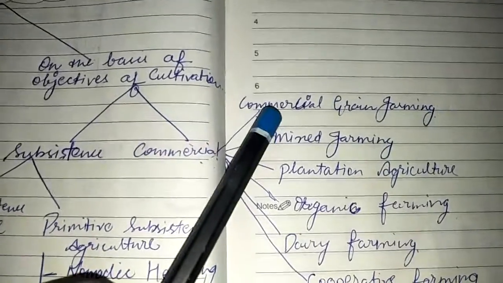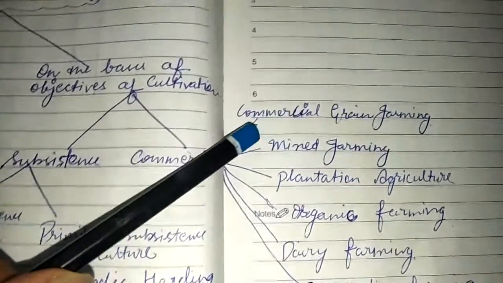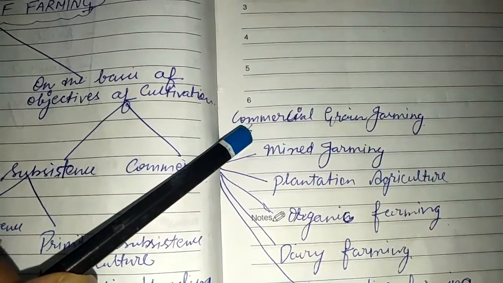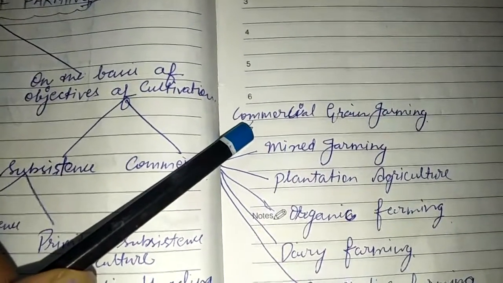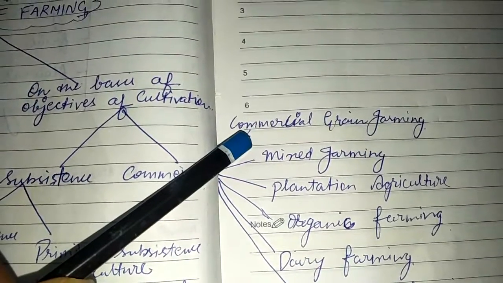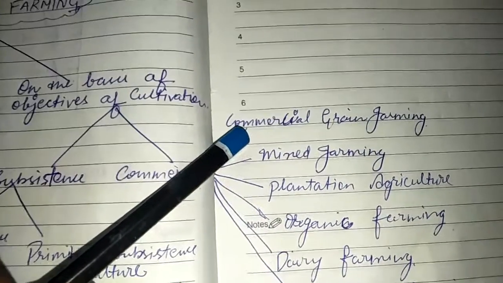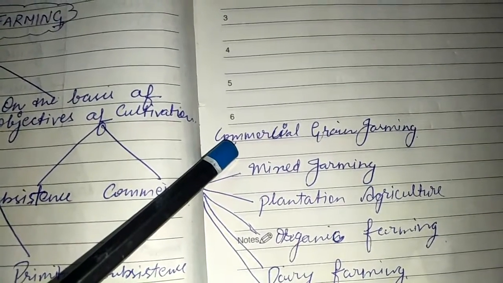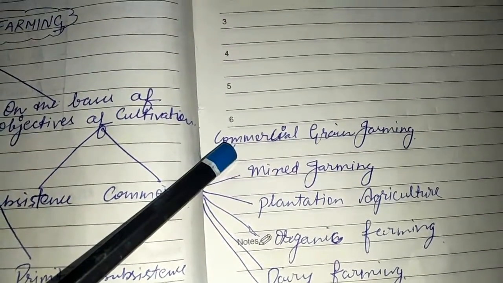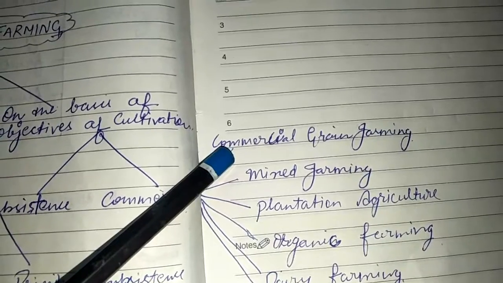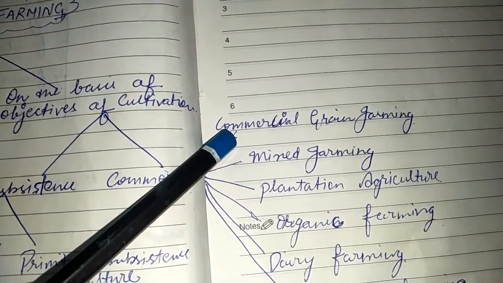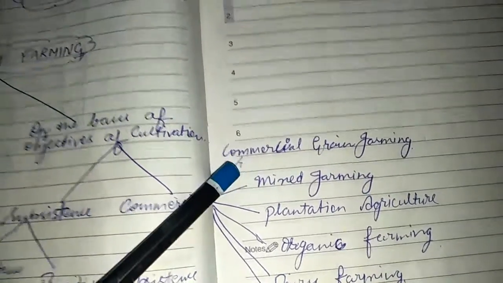So, the first type of farming is commercial grain farming. In commercial grain farming, grains are entirely grown for commercial purpose. This type of farming is usually done on a large scale. Wheat and maize are commonly commercially grown grains. Major areas where commercial grain farming is practiced are temperate grasslands of North America, Europe, and Asia. In India, it is practiced in the states of Punjab and Haryana.